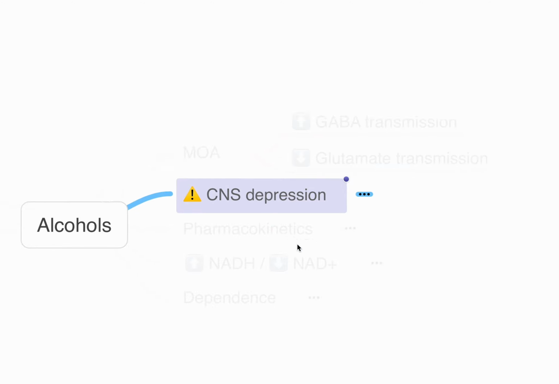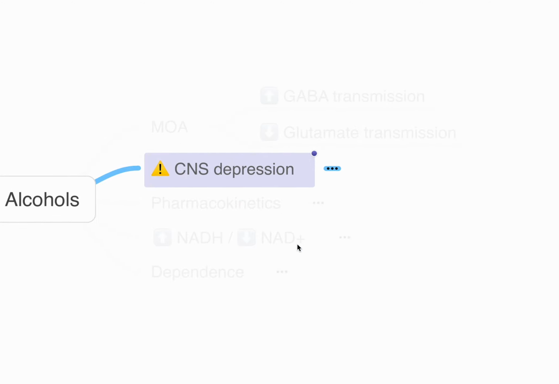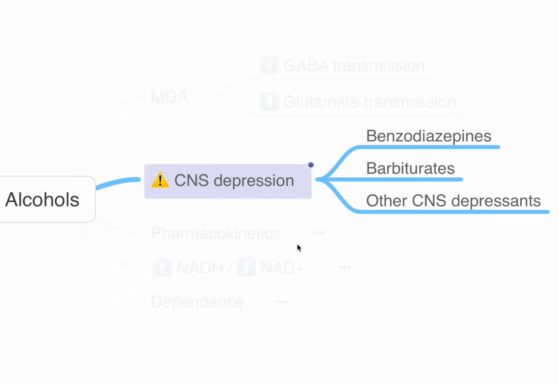Now, because alcohol is a CNS depressant, we need to be very careful when we are dosing it with other drugs which can also cause CNS depression. The common ones to be aware of are benzodiazepines and barbiturates, but there could be other CNS depressants like antihistamines or antimuscarinic drugs that could cause additive or synergistic CNS depression with alcohol.